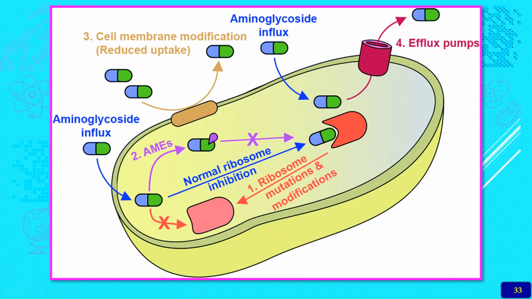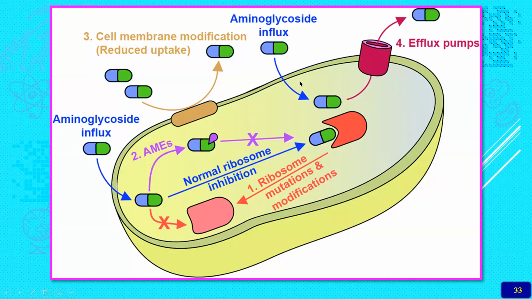So the drug cannot enter inside the bacterial cell wall, and the influx mechanism will not work either. The binding sites will be inactivated, and the efflux pumps will be very functional in bacteria, and they will put all the antibiotic drug out of the bacterial cell.